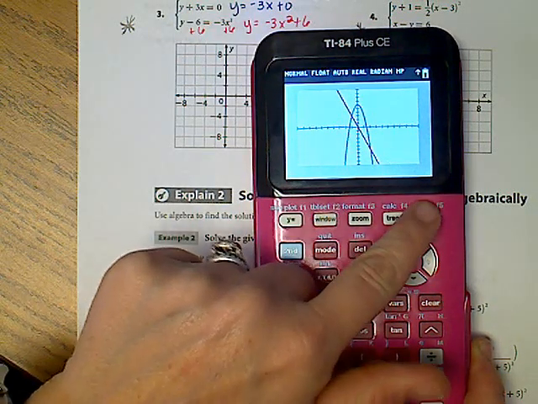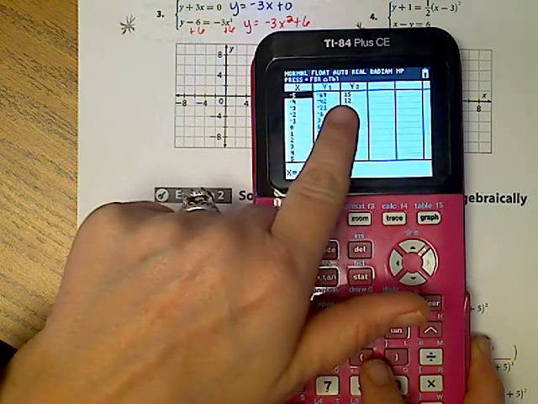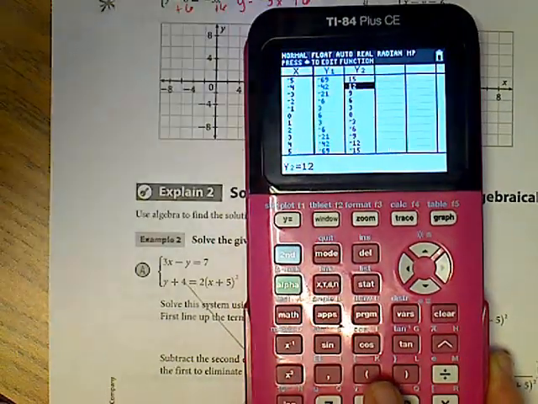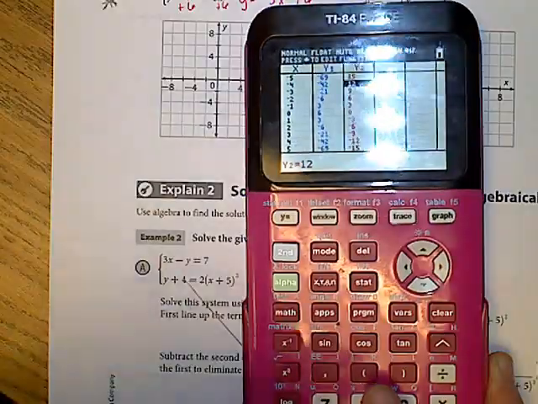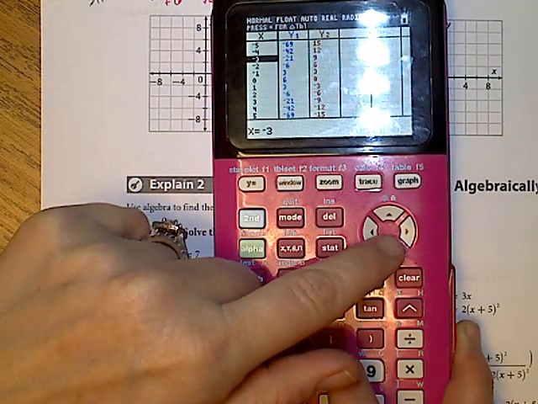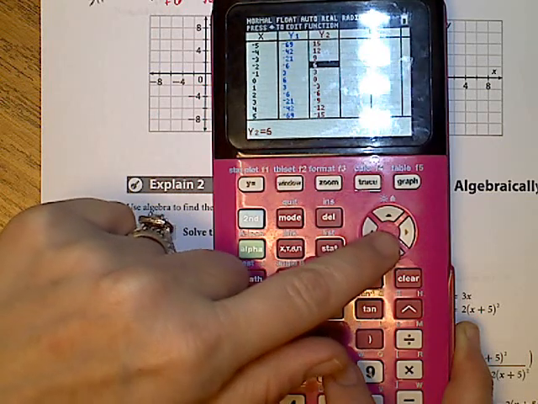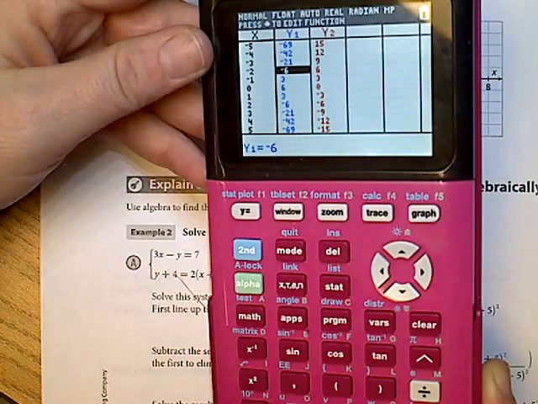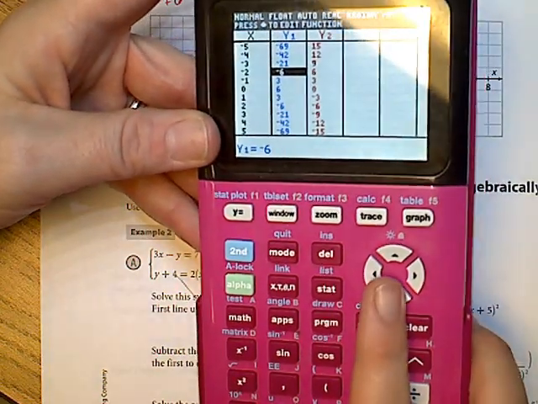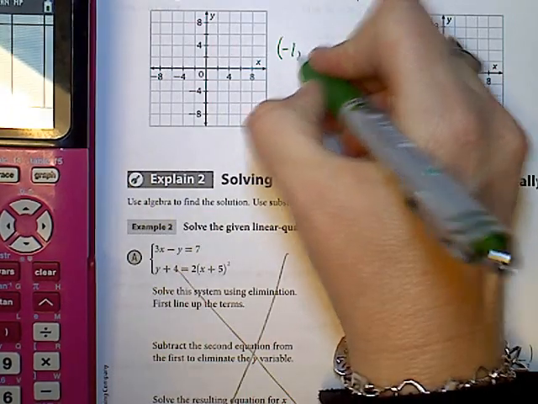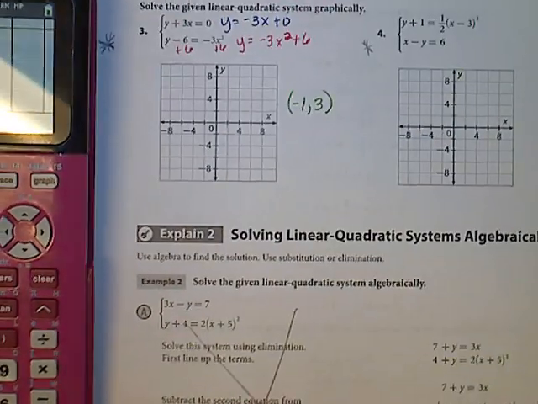So I'm going to go to the table and I'm going to look in the negative x values. Those are not alike. Those are not alike. See if that's a little bit better. When I go down to negative 3, they don't match. Negative 2, that's close. That is not a match. 6 and negative 6 are not a match. Negative 1, that is a match. Negative 1, 3. So I'm going to come right here and I'm going to write down negative 1, 3. That is a point that they share in common.